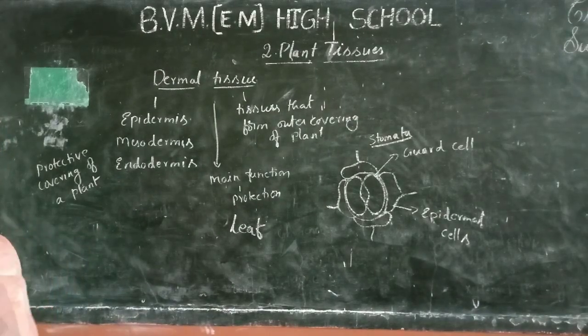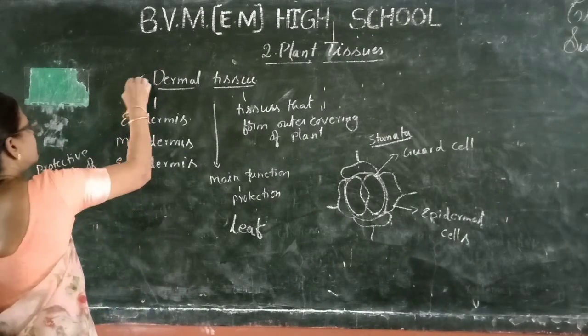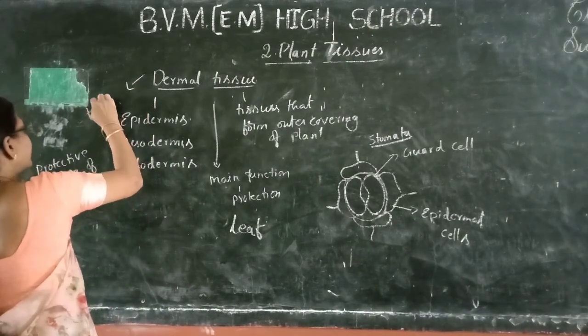Dermal tissues contain thick cell walls when compared to meristematic tissue.